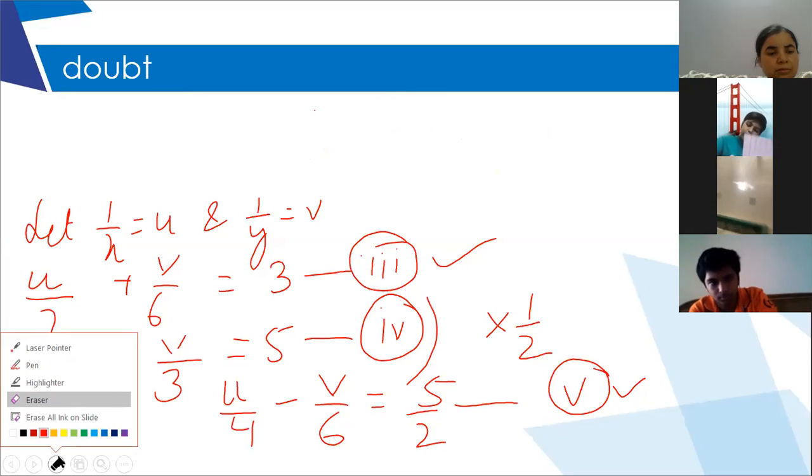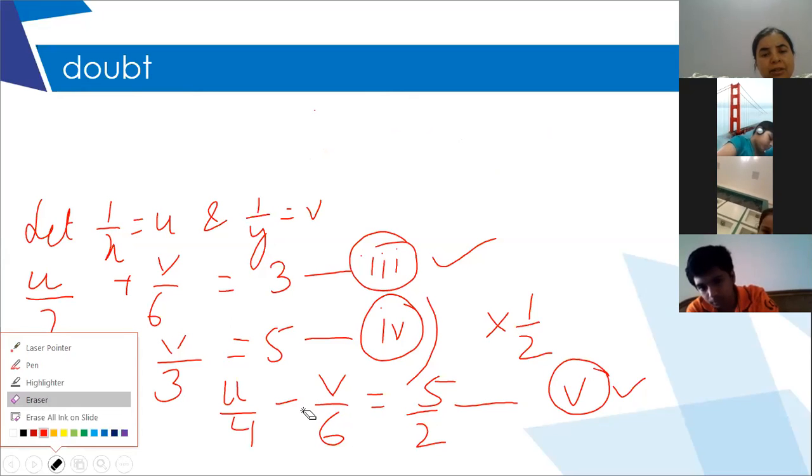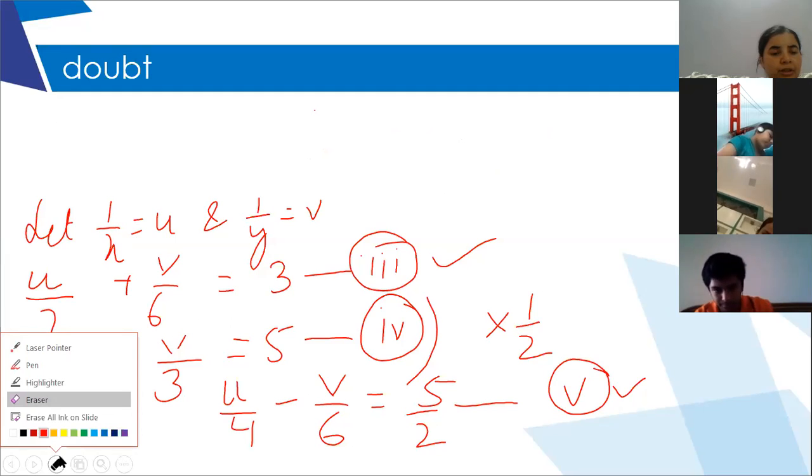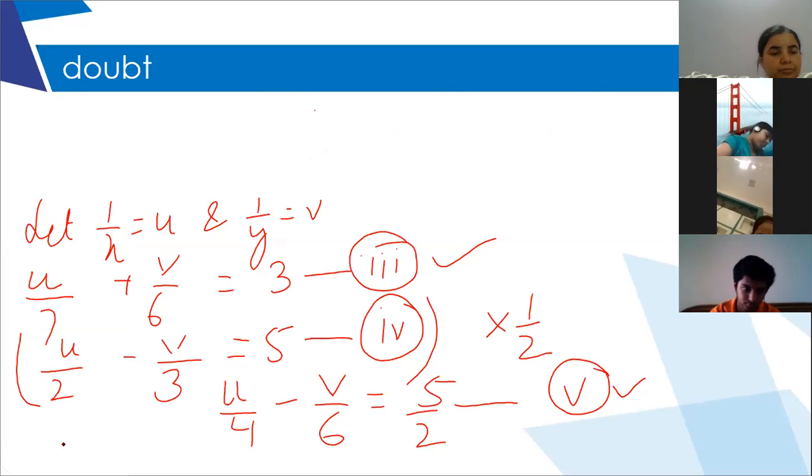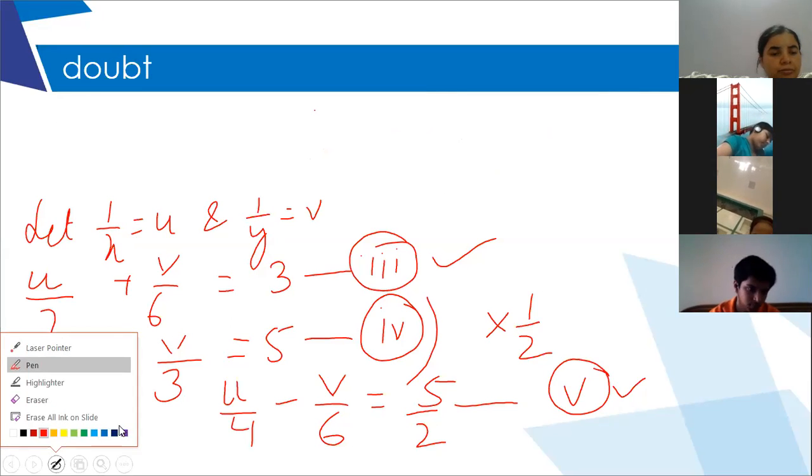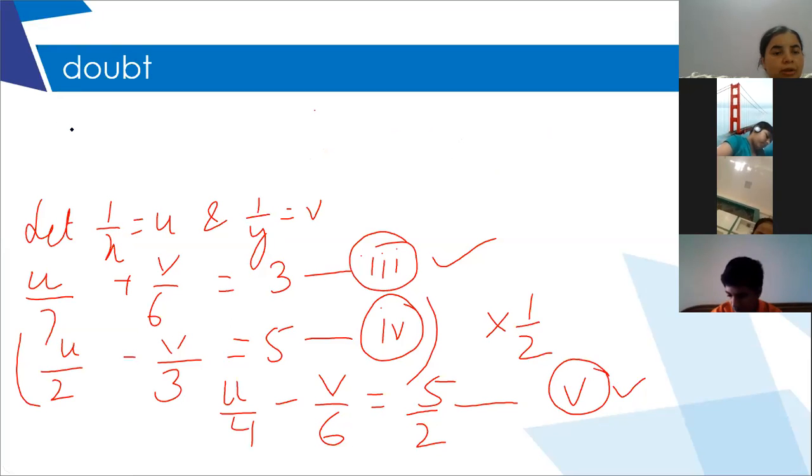Ma'am, now we will subtract 3 and 5. No, you don't have to subtract. You have to simply add because I have got opposite plus and minus signs. If you subtract, the sign will change. Yes, ma'am. So you will just add them. You have to be very careful.